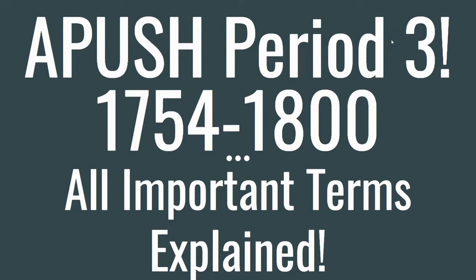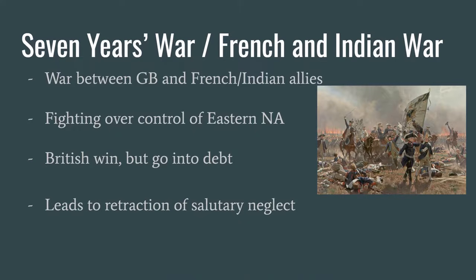So let's go. First, we start with the Seven Years' War, also known as the French and Indian War, which was a war between Great Britain and France with her Indian allies. In North America, the fighting was over the control of the Ohio River Valley, and which power would have control over what is the eastern half of North America. The British won this war of rising global powers, but they went into great debt to do so.